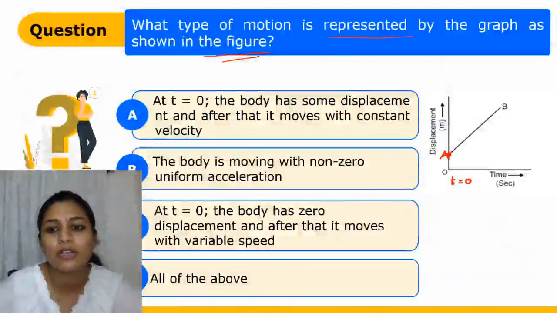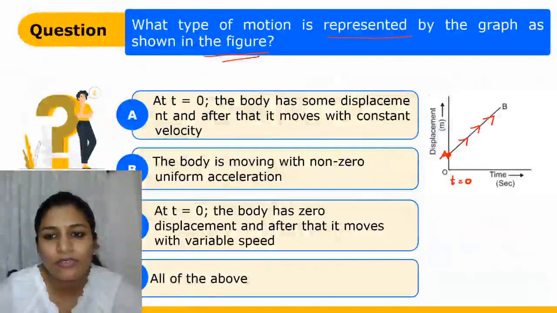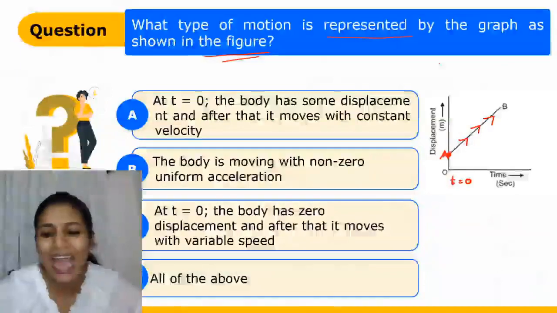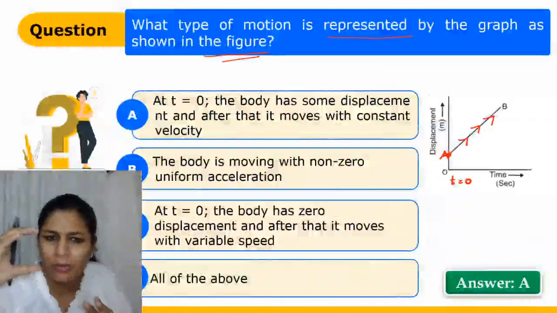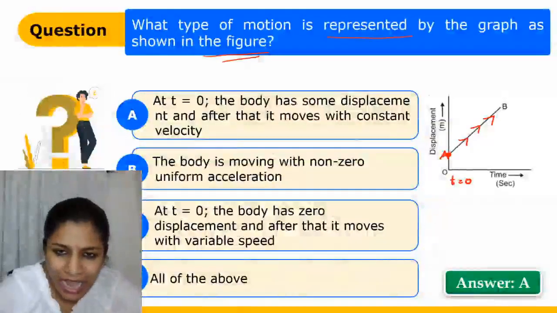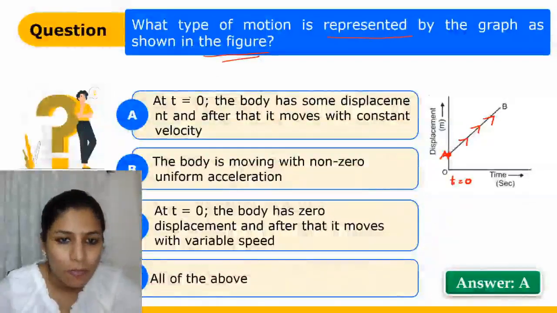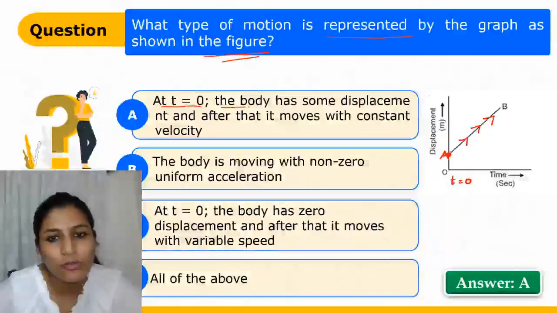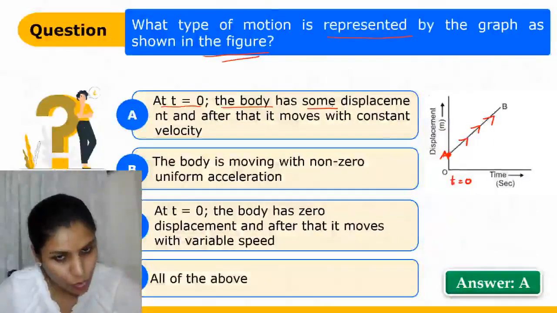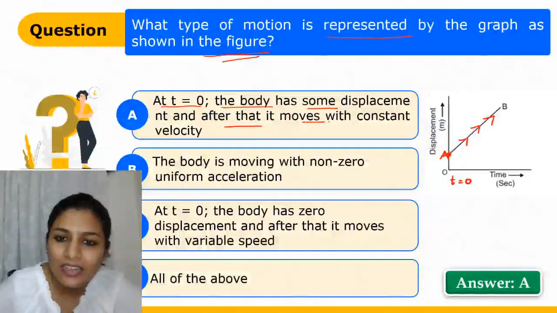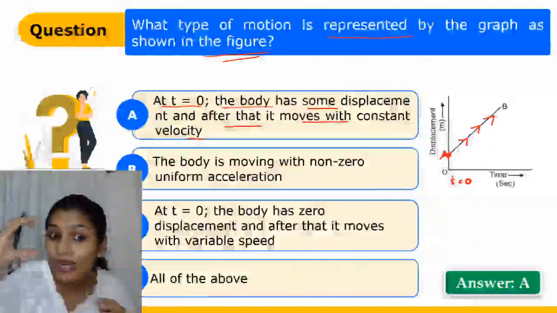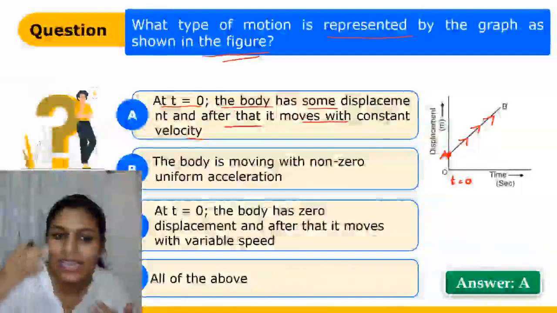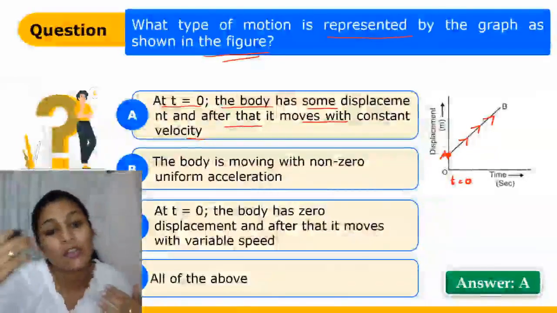And after t equal to 0, the body is moving with a constant velocity, covering an equal amount of distance. So the answer to this question is A. At t equal to 0, the body has some displacement, as I have told you, and after that it is moving with constant velocity. How? Because it is covering equal distance, so the velocity will be constant.